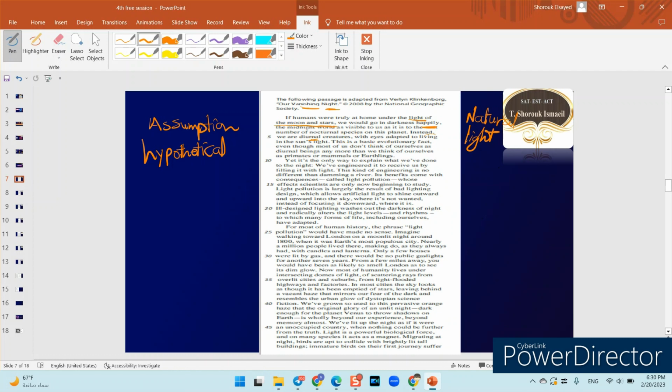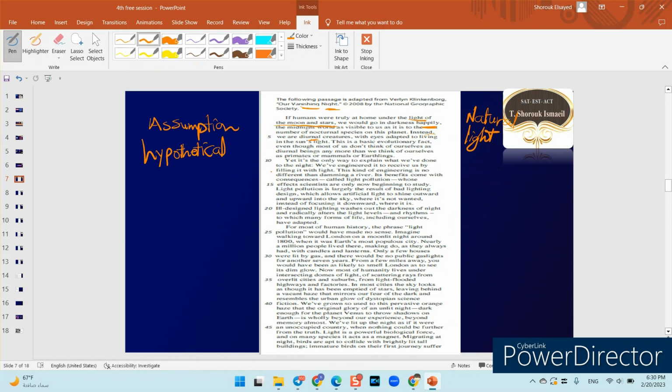This is a basic evolutionary fact, even though most of us don't think of ourselves as diurnal beings any more than we think of ourselves as primates or mammals or earthlings. Okay, so from the beginning, we can understand that the author here is for the natural light.